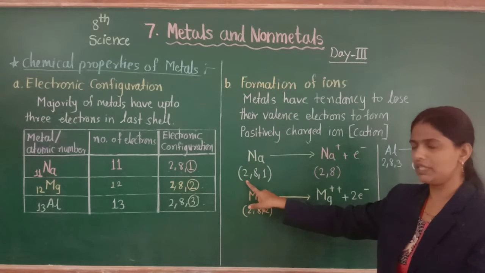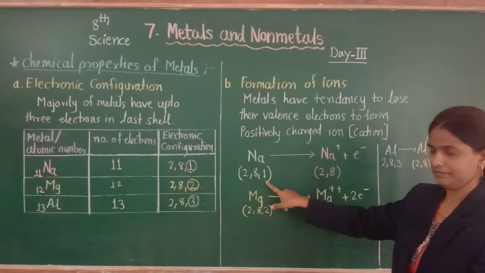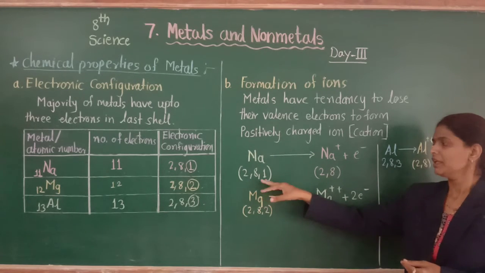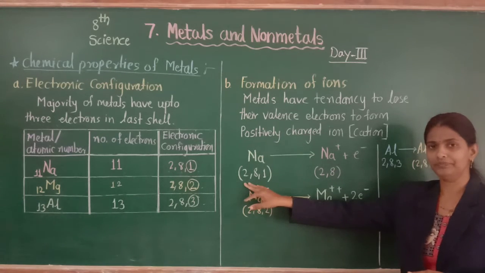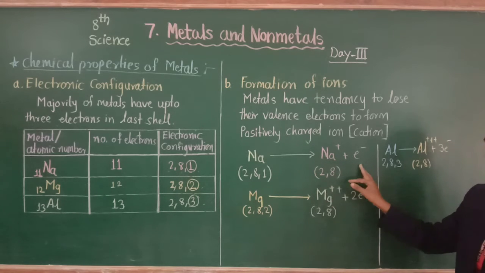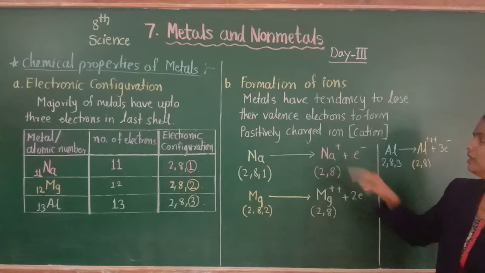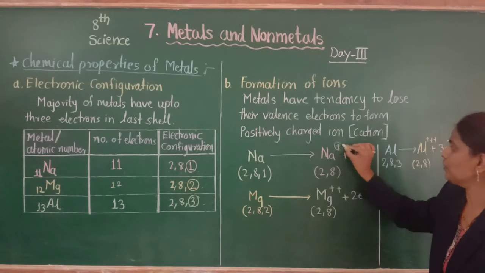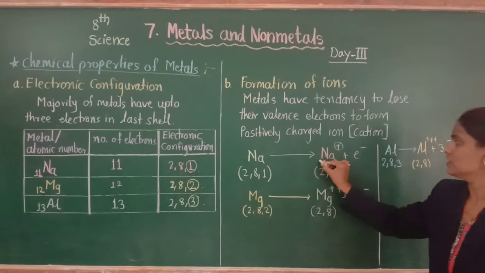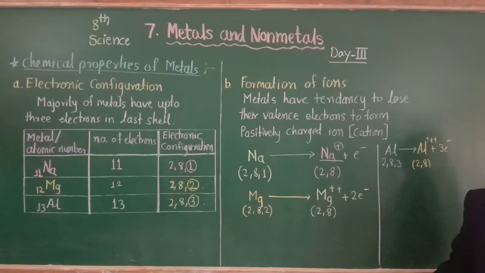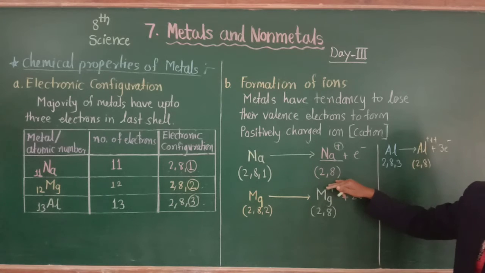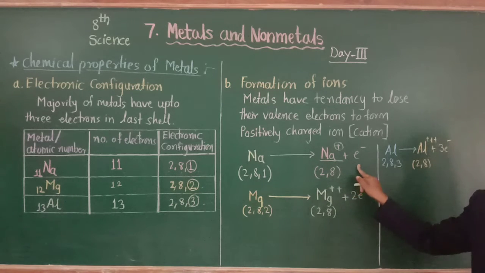That is why the electron configuration 2,8,1. Here, when sodium loses this 1 electron from its outermost shell, it attains noble gas configuration. It completes its octet state. So sodium loses 1 valence electron from its last shell. That is why sodium forms 1 positive charge, and it is called sodium cation. The electron configuration of sodium cation is 2,8 because of losing 1 electron from its valence